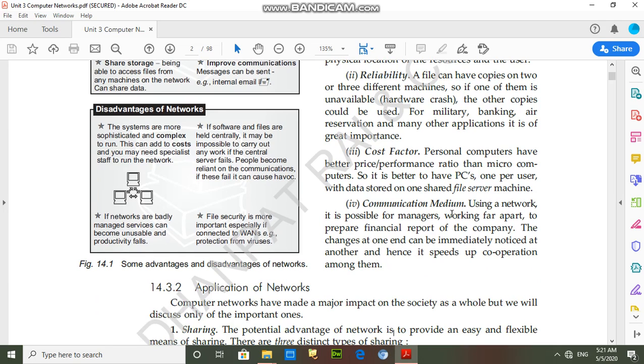Communication medium. Students, by using a communication network, we can chat with other persons without going to that place. So this is also beneficial.